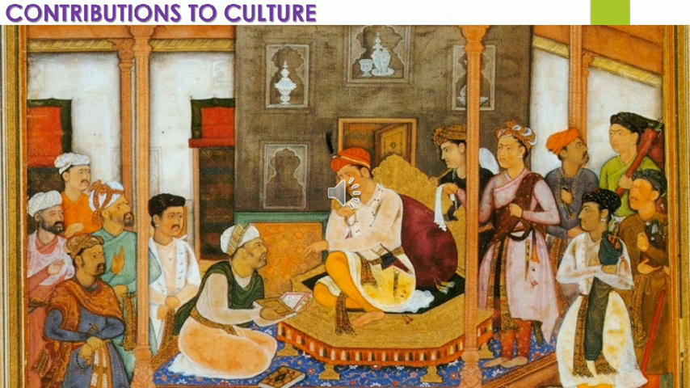So the great composer and musician Tansen and artist Daswant also adorned Akbar's court. So apart from Birbal, Raja Todarmal, Raja Bhagwan Das, and Raja Mansingh, the great composer and musician Tansen, one of the greatest composers and musicians of that time, and artist Daswant adorned Akbar's court as well.